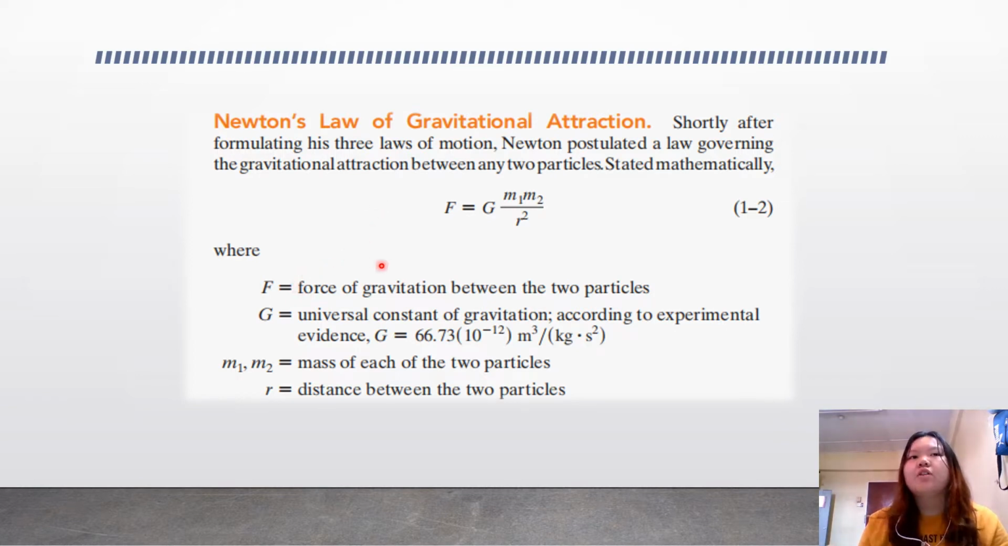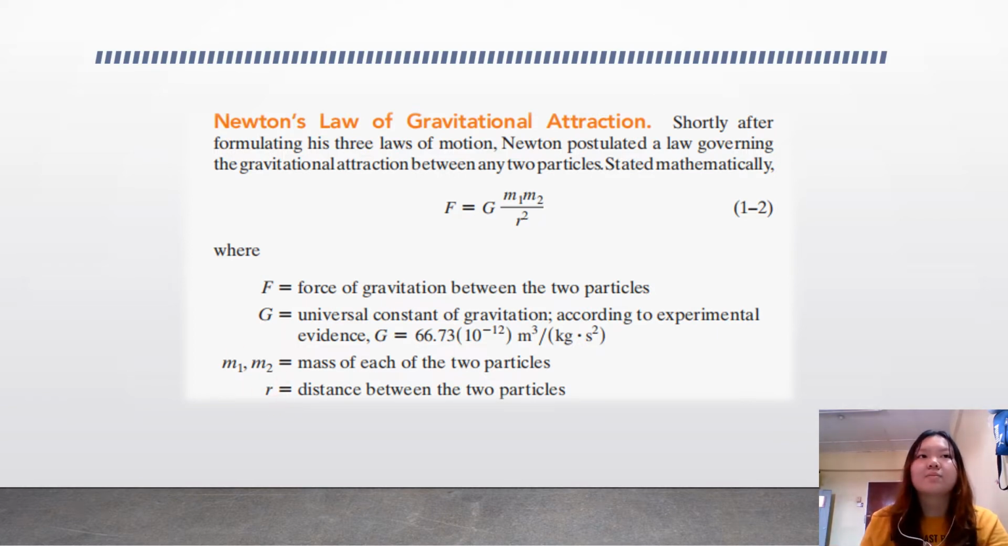F is the force of gravitation between the two particles, and G is the universal constant of gravitation, which is 66.73 times 10 to the power of negative 12 meter cube over kg s squared. m1 and m2 are the masses of each of the two particles, and r is the distance between the two particles.